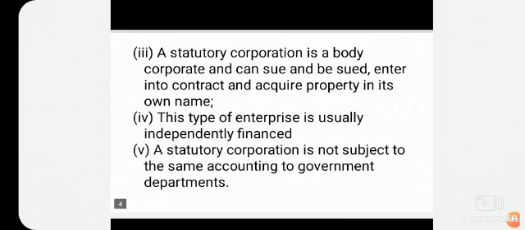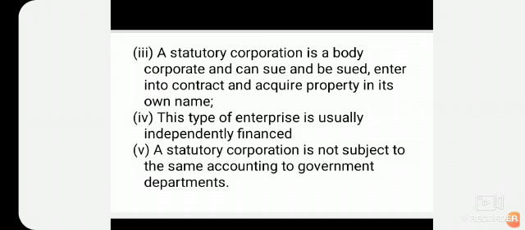The fourth one: this type of enterprise is usually independently financed. That means the statutory corporation does not depend on the budget of the government. It has its own source of finance.